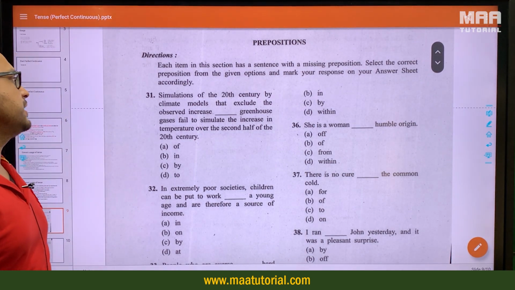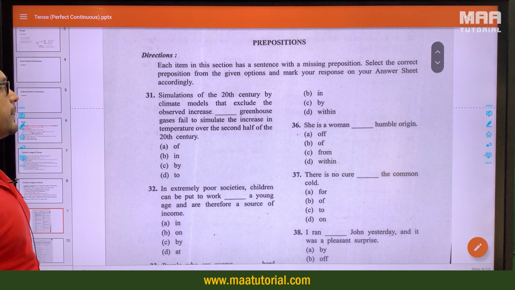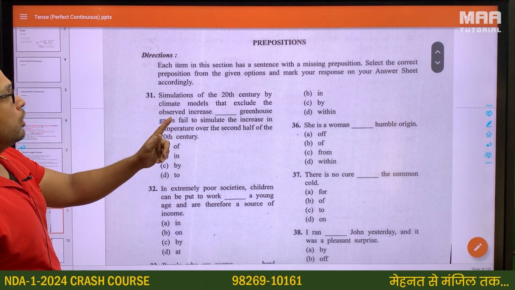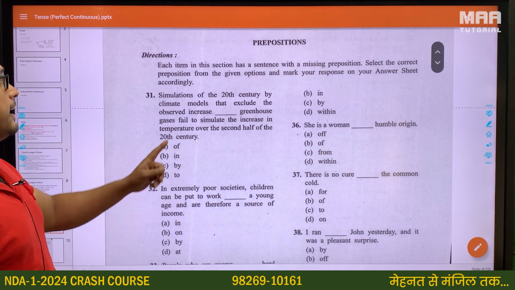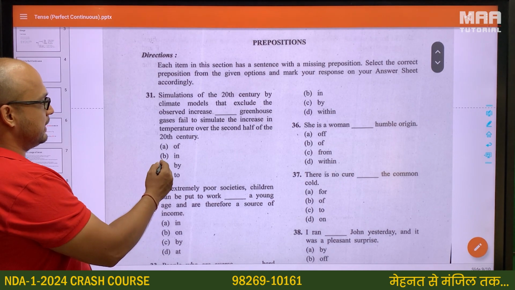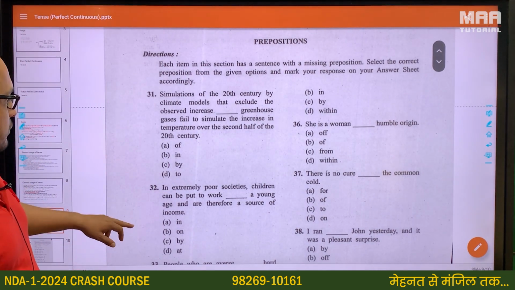Simulations of the 20th century by climate models that exclude the observed increase dash greenhouse gases fail to simulate the increase in temperature to second half of the 20th century. So जो भी simulations 20th century में climate models के हैं, वो observe जो अगर वो exclude कर देते हैं increase greenhouse gases में, तो increase in greenhouse gases. B is the correct answer here. Increase in the greenhouse gases.